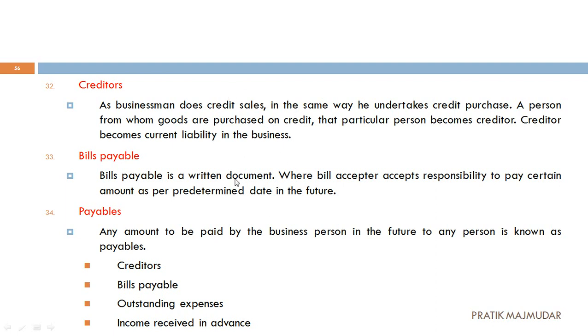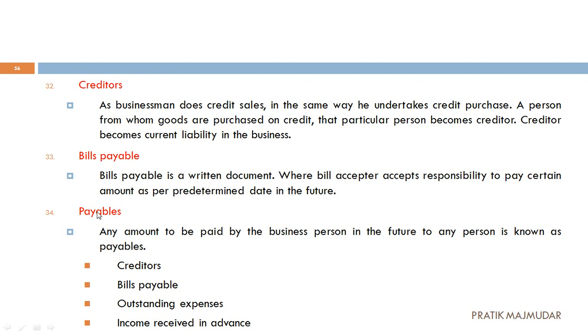Next one, that is bills payable. Now what is called as bills payable? Same, there are two parties. One is the bill writer and second is the acceptor. Now again it's a written document, but the acceptor accepts the responsibility to pay a certain amount after some time. That means here I am accepting that I am going to pay 10,000 rupees to the wholesaler after 10 days. So I will become bills payable in his books of account. Again it's a current liability for the business.